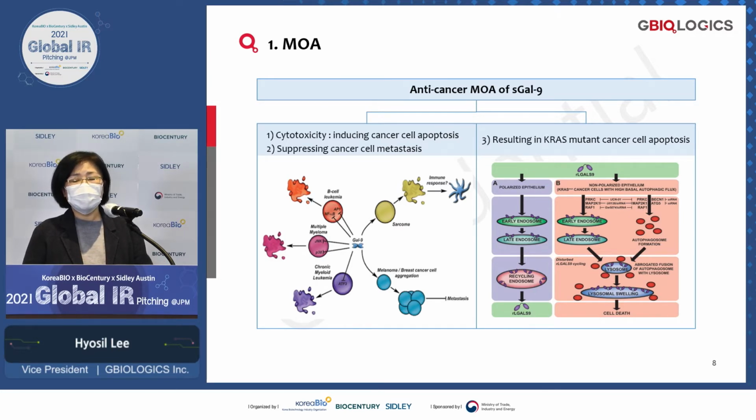However, in KRAS mutant cancer, when you administer this galectin-9, it internalizes and then accumulates in the lysosome. Because it keeps accumulating in the lysosome, it swells, vacuolizes, and then causes cell death.